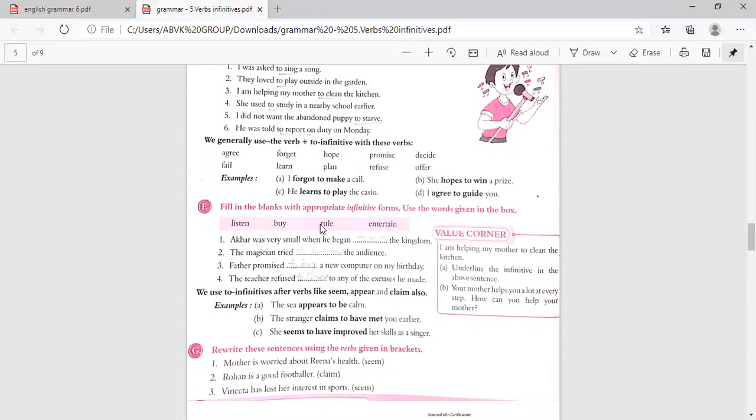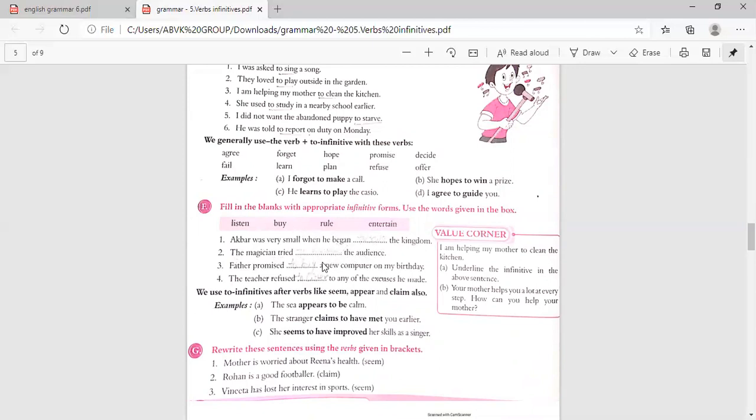Listen, buy, rule, and entertain. Akbar was very small when he began to rule the kingdom. What is that? To rule. The magician tried to entertain the audience. What is that? To entertain.